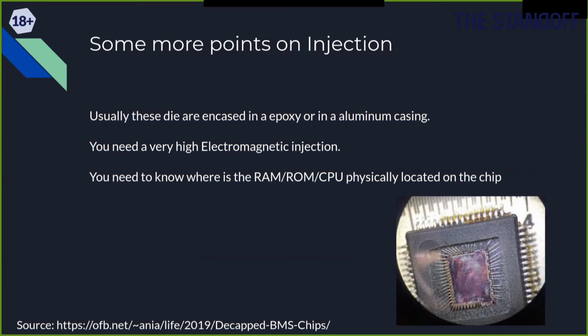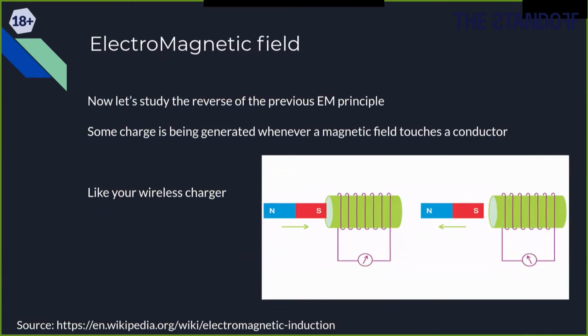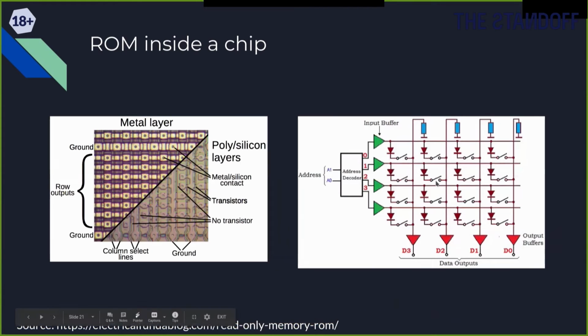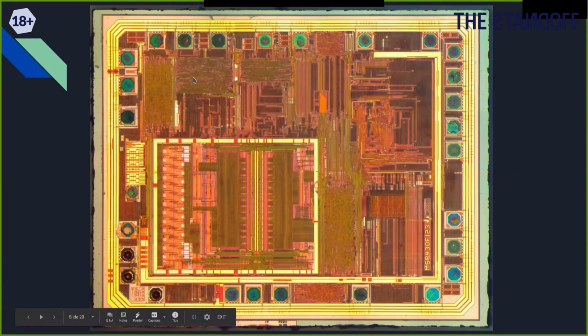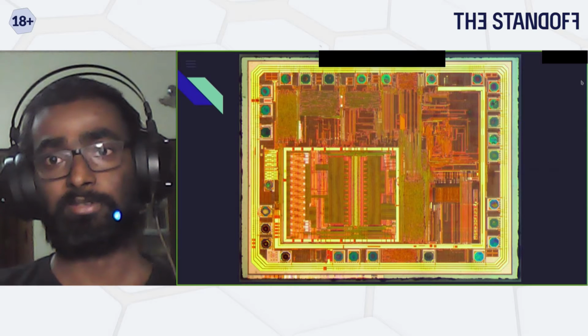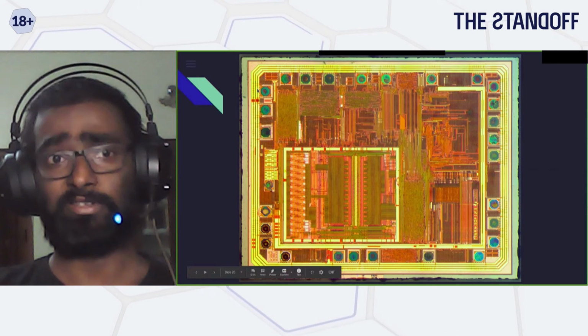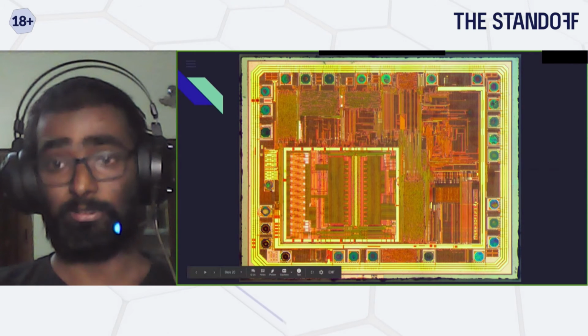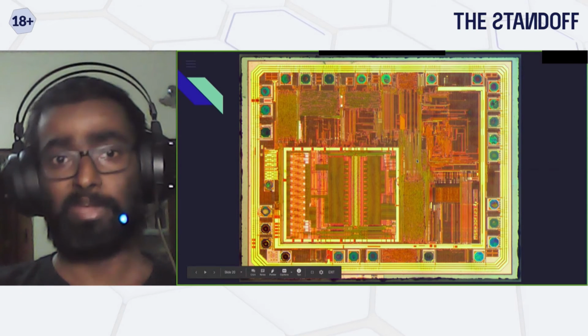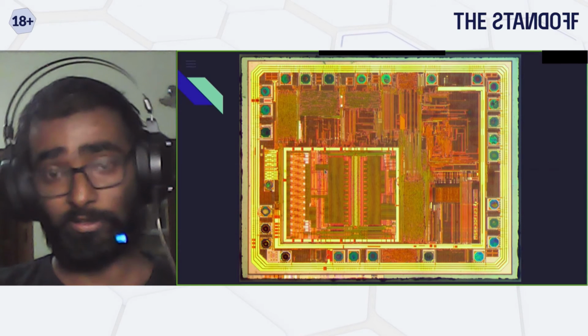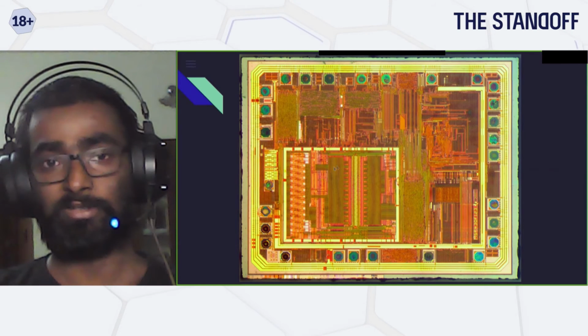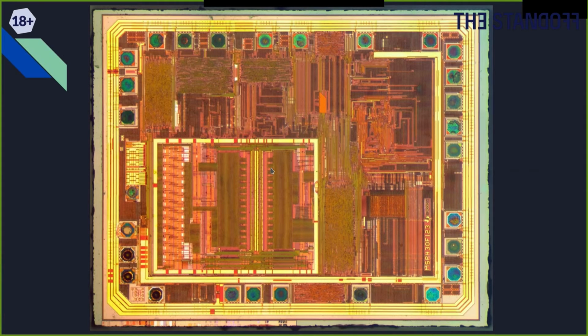The second problem is that this is a basic 8x8, but a typical controller or processor will have, let's say, 512 KB. That is going to be very huge. Let's say this is just a 4 to 5 centimeter square IC. Then finding the location of the RAM, identifying where exactly to put your fault, and working out where exactly something is happening is going to take a lot of time to understand.